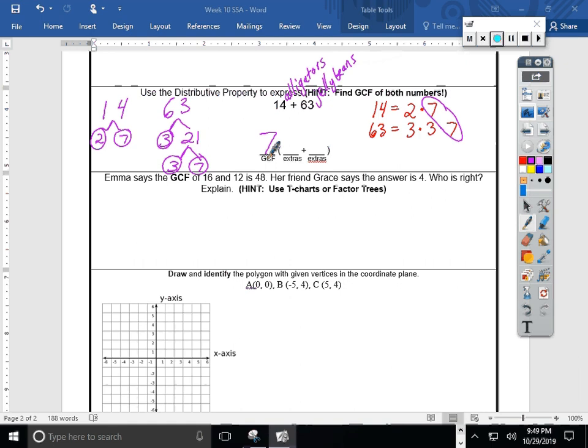So take a look. How many times does 7 go into 14? If you don't know, you could look back at the extra factors. Oh look, there's an extra 2. There's 2 alligators in every single suitcase. Well, what about my jelly beans? I don't want to forget to pack those. And I want to make sure I have the right amount every single day. So I go back and I say, how many times does 7 go into 63? And perhaps you know that the answer is 9.